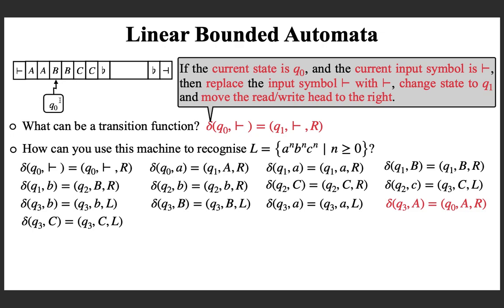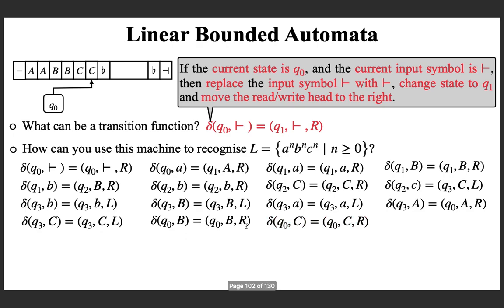In Q0, actually you are going to find the next small a, but in this case it is not there. That means you finished reading all the small a's. So, what you can do, you can move all the way to the right. Suppose all the small b's and all the small c's are replaced, then that means the input is in the language. So, in Q0 you can move all the way to the right while you see capital B or capital C. So, you move right, again the same transition, move right. Now, for this you have to define a transition because capital C is already marked, move right.